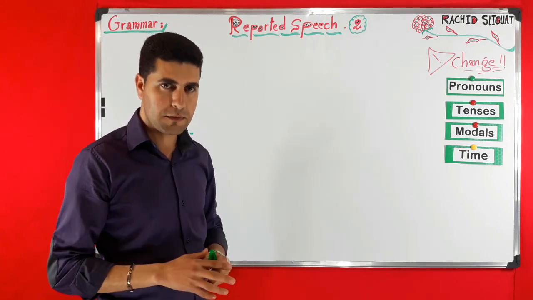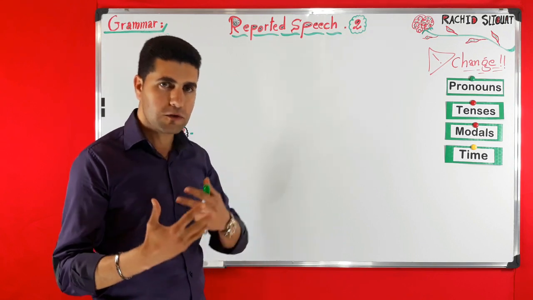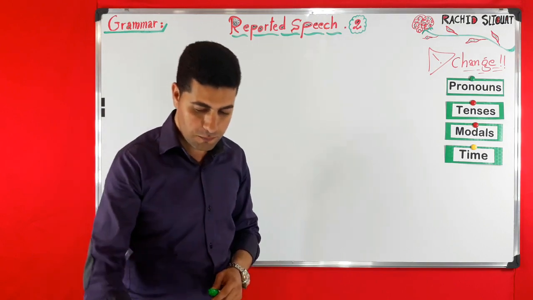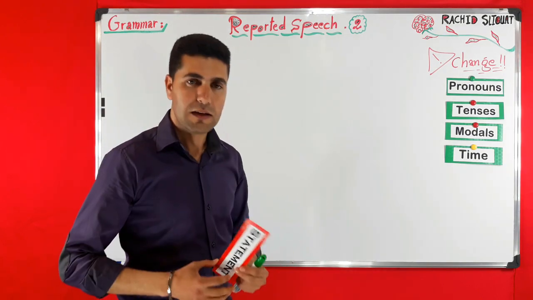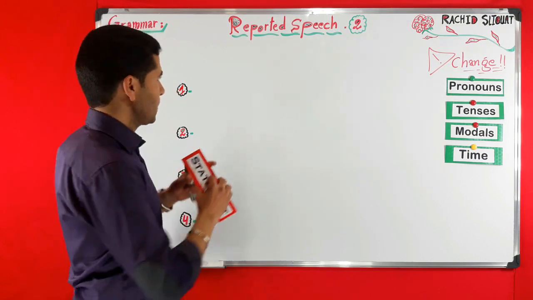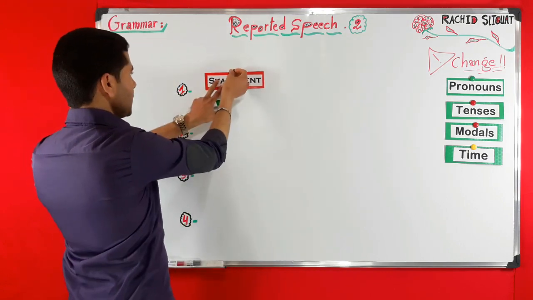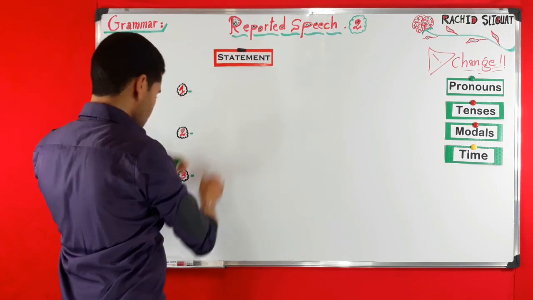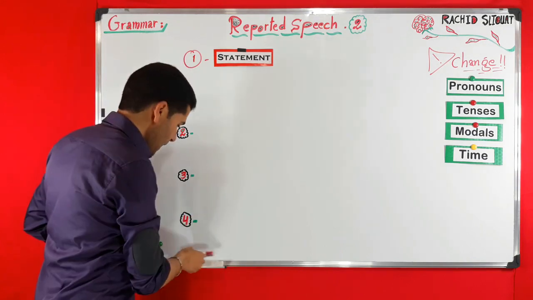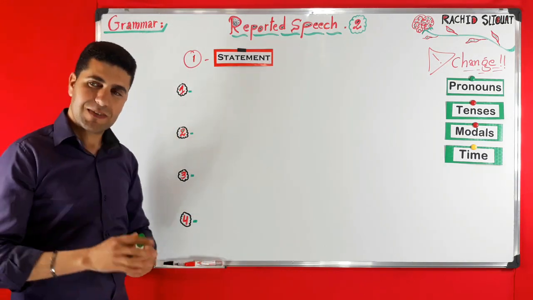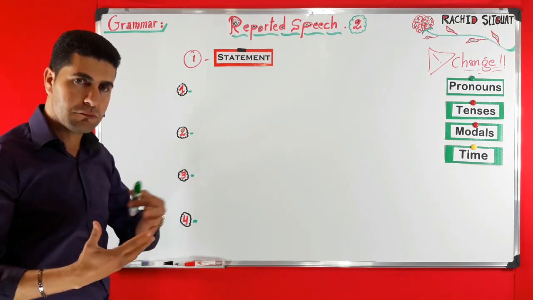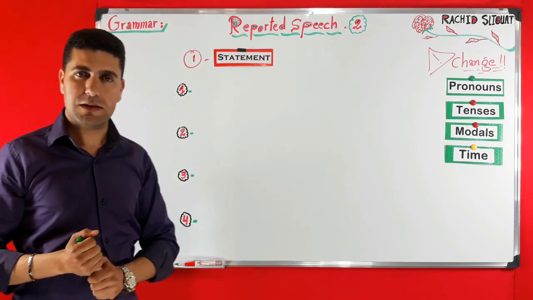In this episode and the upcoming ones, we are going to see different kinds of speeches and how we should report such speeches. In this one, we are going to start with the statement. So this is number one. Statement is our first concern. Here we are going to see some examples of statements and how we can report them, all right?